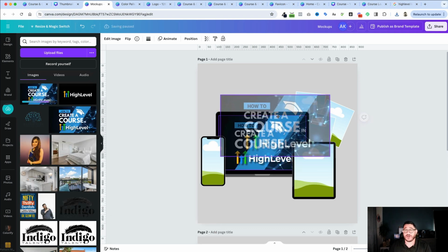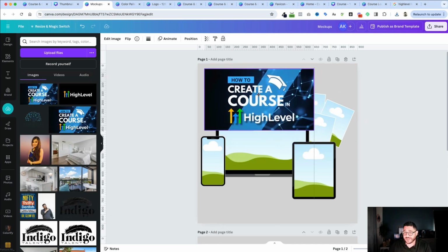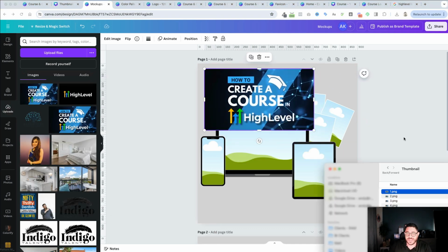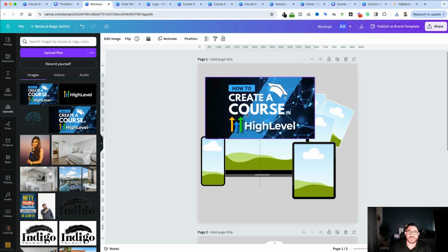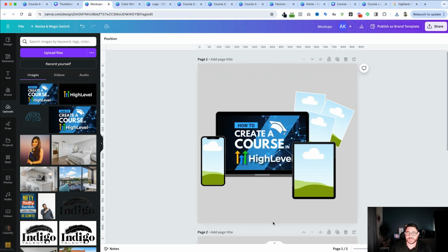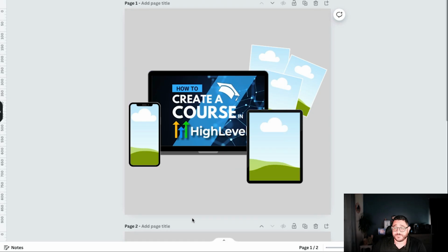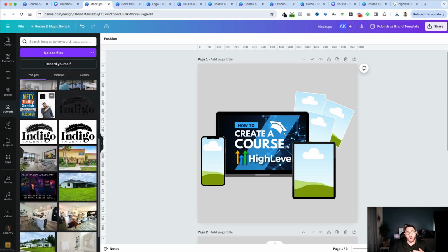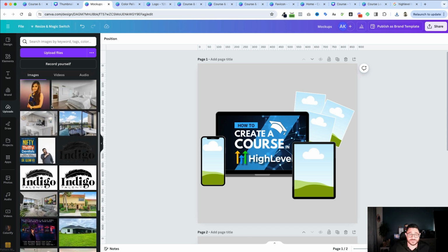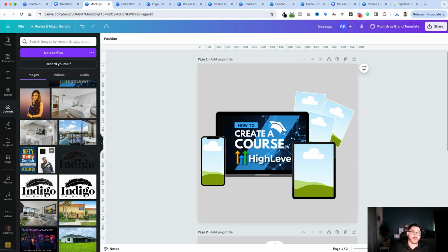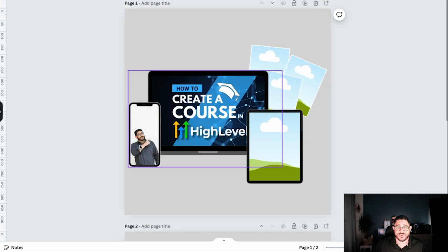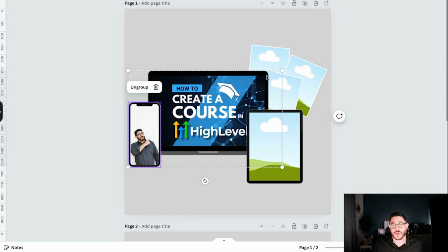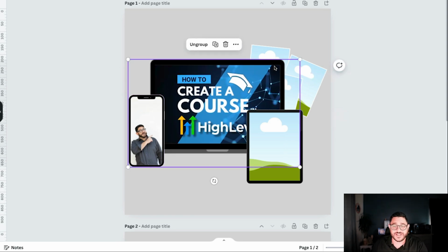And as you can see, it kind of overlays right on top, but the frames are really smart. What they do is they capture the image that you have and put them right into place. And now you can see it's on the laptop. Now I can take a picture or an element from any part of the imagery that I have and put them into these frames. So as an example, I would take myself, maybe I put myself into the phone. Not probably a perfect example, but it's something that I could use.